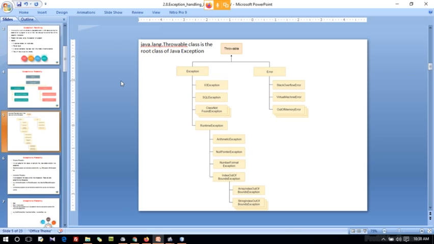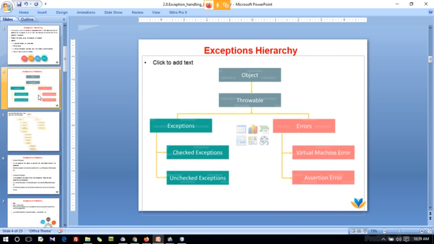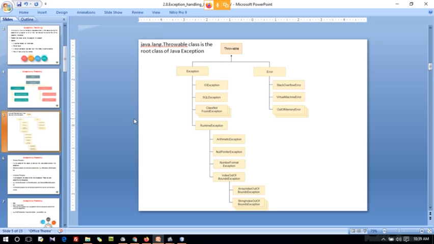Those will be checked at the time of compilation. Unchecked exceptions occur at runtime. In these runtime exceptions, I may get arithmetic exceptions, null pointer exceptions, number format exceptions, index out of bound exceptions, which means array index out of bound exception, and string index out of bound exceptions. These are all the exception hierarchy, guys. Clear, guys?